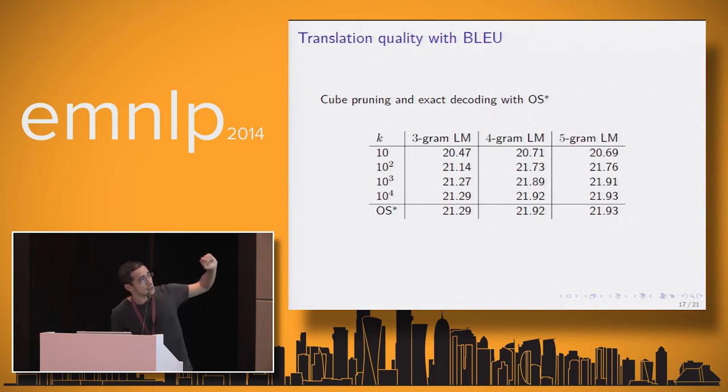From 100 to 1,000 in the last column, you see that from 20.69 to 21.9, you have more than a BLEU point there. And I've seen a few papers in this conference reporting beams of order 10 to 30, 10 to 50. And I wonder why, because the jump from 100 to 1,000 is not that bad in terms of speed for cube pruning, and it does hold a lot of search errors in there.